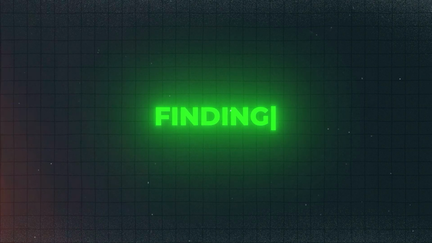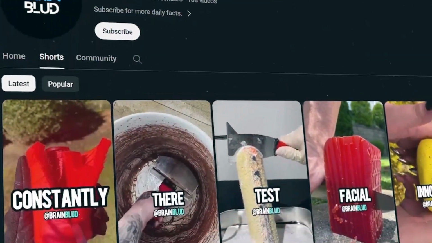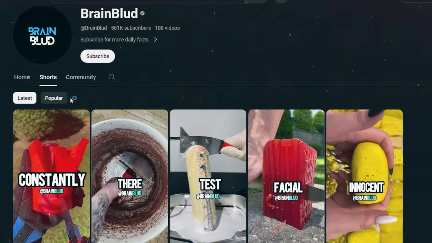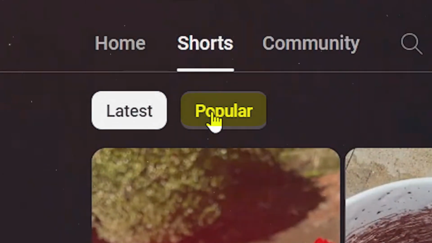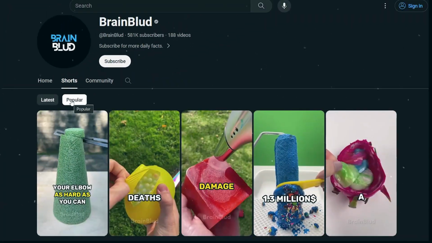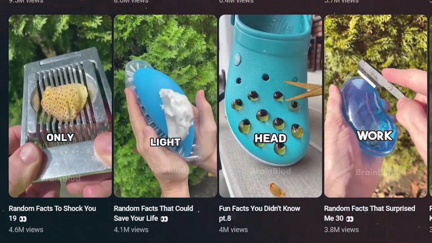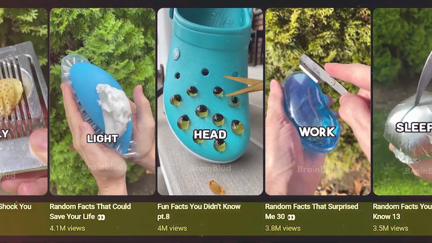Let's start by finding the right ideas for shorts in this niche. The easiest way to do this is to look at a few reference channels in your niche to see which topics are performing well for them. Simply go to the reference channel and filter out their results by the most popular. Now this gives you a good idea of what is in trend. If we look at our reference channel, Brain Blood, we can see that random facts do really well for them.